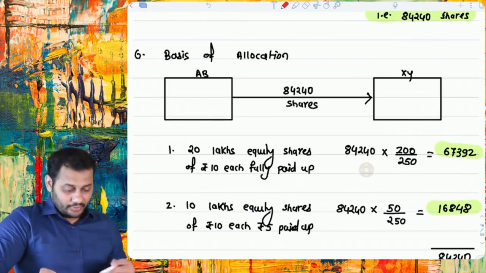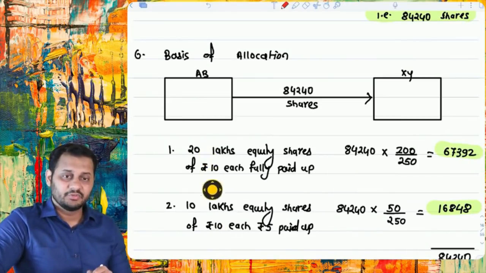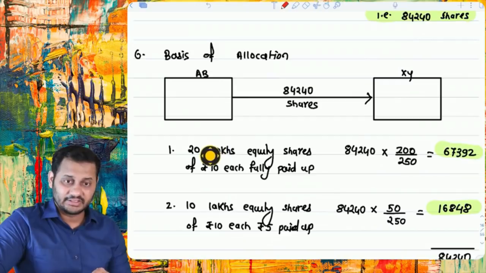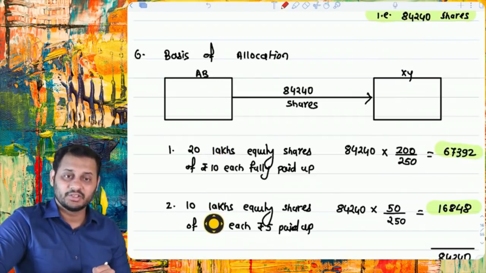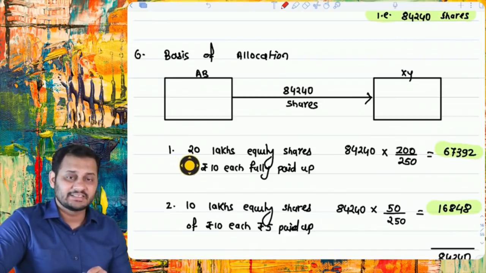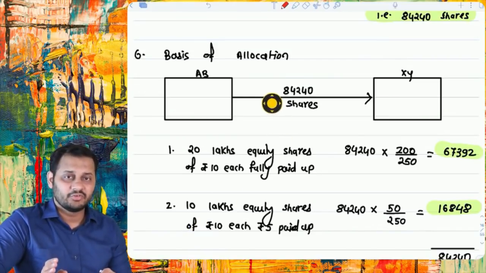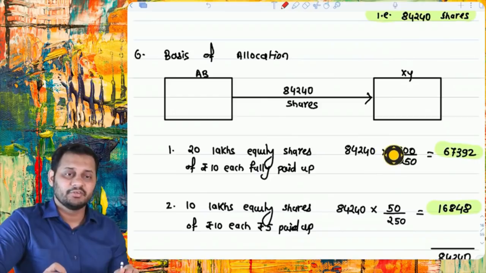You can clearly say that when full payment is made, the percentage of ownership will be different. See, 20 lakhs and 10 lakhs is the total number of shares. If both of them are fully paid up, these are holding 66.67%, and these are holding 33.33% of the ownership. But we did not divide 84,240 shares in this ratio. Why? Because these people have not paid the full amount yet, and that's why we took a different ratio based on the total payment made by them.